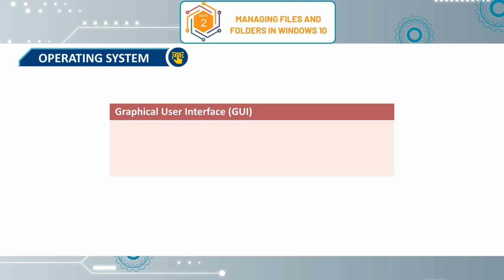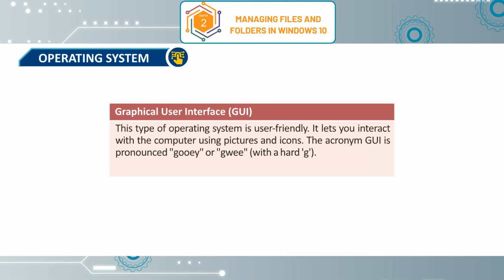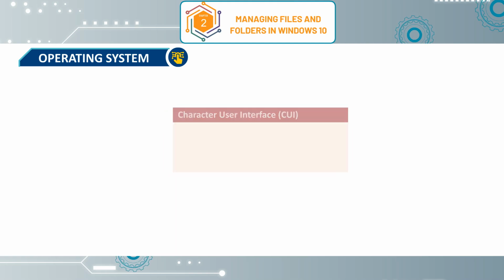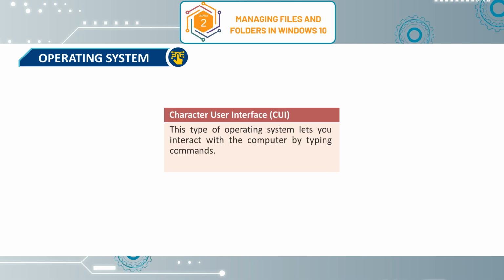Graphical User Interface (GUI). This type of operating system is user-friendly. It lets you interact with the computer using pictures and icons. The acronym GUI is pronounced GUI or GUI with a hard G. Example: Microsoft Windows. Character User Interface (CUI). This type of operating system lets you interact with the computer by typing commands. Example: MS-DOS.